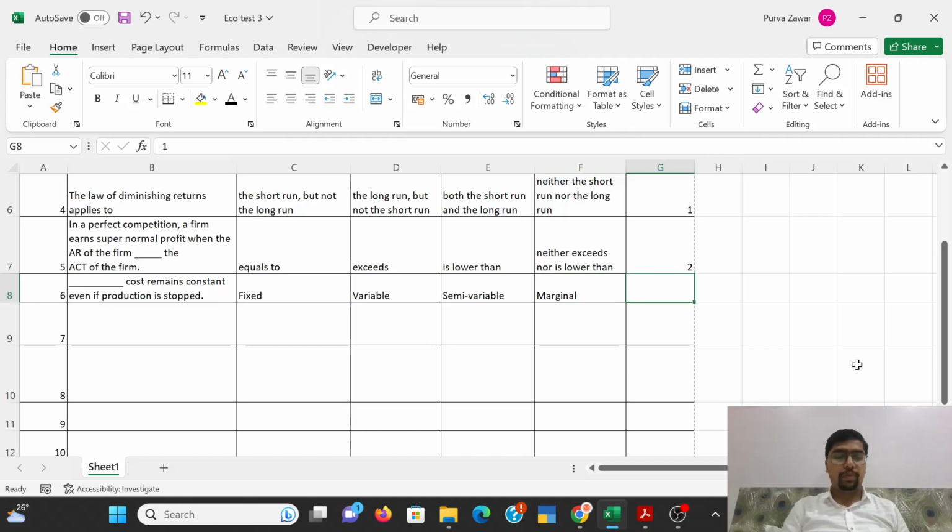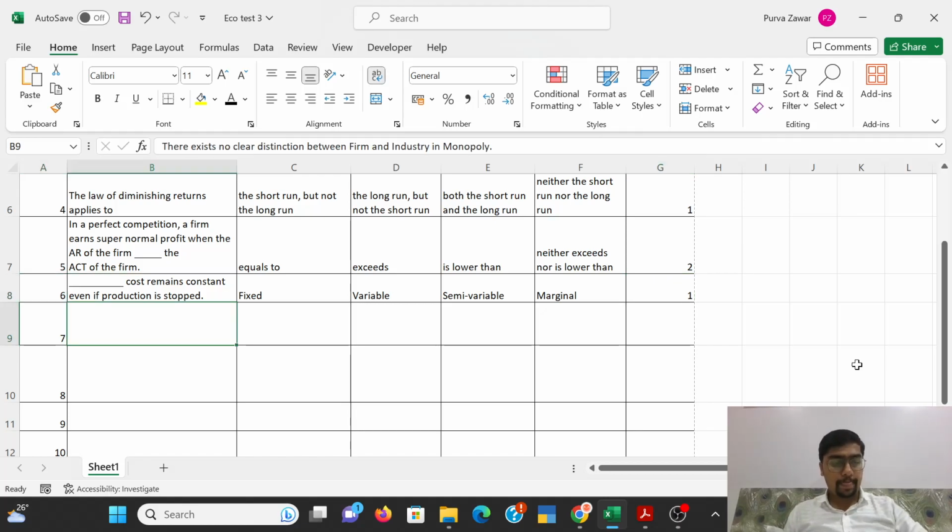Of course, it's going to be fixed cost. The name itself says that the cost is not dependent on production. Fixed costs like the cost of your machineries, cost of rent, cost of interest on capital, all these are fixed costs. You may produce, you may not, but it will be incurred.